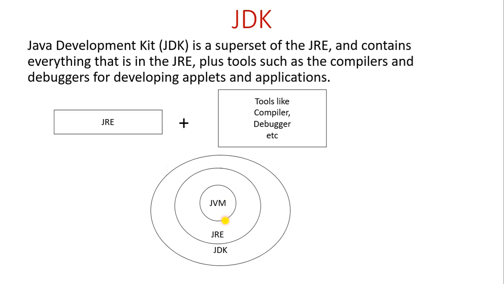JRE stands for Java Runtime Environment, and it is used to run the applets and applications by libraries and other components. And JDK has the JRE. In JRE only JVM is there. So JDK is the superset of JRE, and JRE is the superset of JVM. So JDK has the JRE, meaning whatever is related to JRE is there, all of it, plus compilers and debuggers. I hope you have got this.